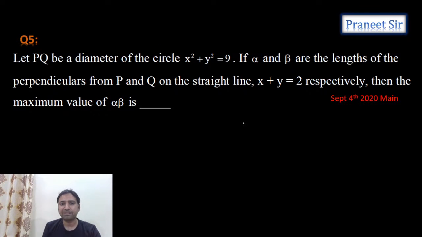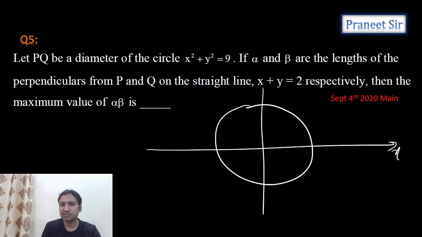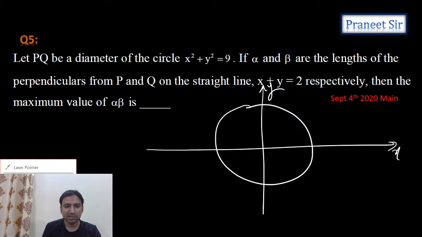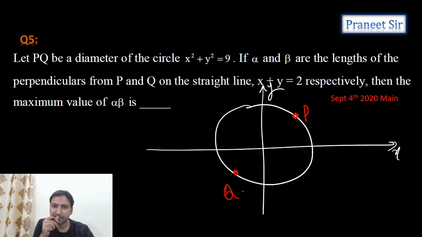Okay, let's take a general point P on x square plus y square equals 9, guys. We can take the circle equation as x square plus y square equals 9. So this is the x-axis and this is the y-axis. Let's take points P and Q, one point is P, another point is Q. Exactly the opposite point we should take.